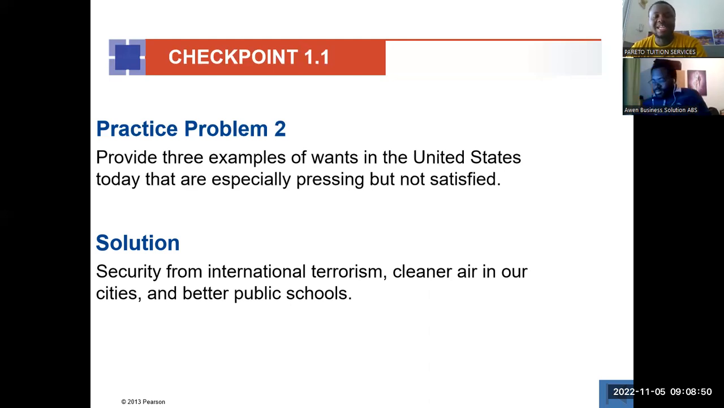So that is one. We need better environment. If you come to Ghana, look at how these miners are wasting our water bodies. So we need better water bodies as well. But then we haven't been satisfied in that regard. Better schools, better education, and all that. So all these are some examples of wants that are very pressing, but they've not been satisfied yet.